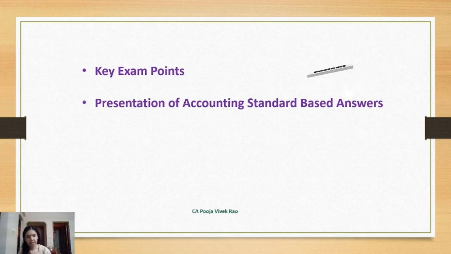Step number 1 is write the facts clearly. Briefly state only the relevant facts from the question. Do not reproduce the entire question. Then step number 2 is linking the applicable AS. Clearly mention the relevant accounting standard and specific provision using proper language. You can start the answer as per accounting standard, number, name and so on. And if you don't know the number and name, just write as per accounting standard and continue writing the provisions.